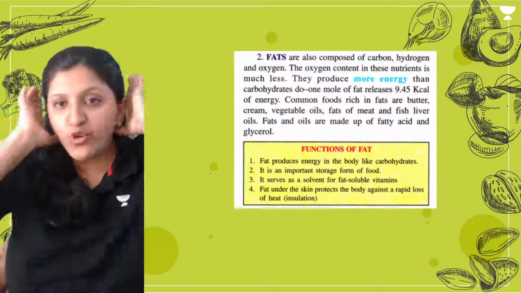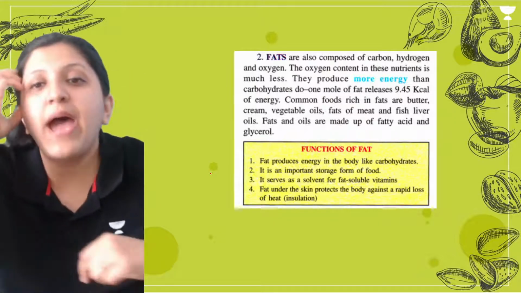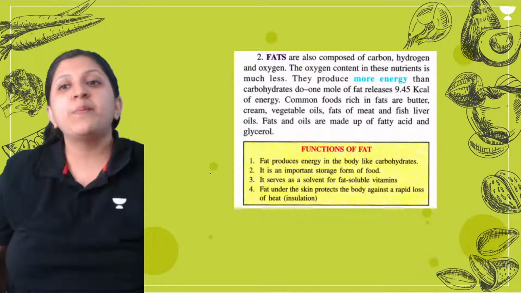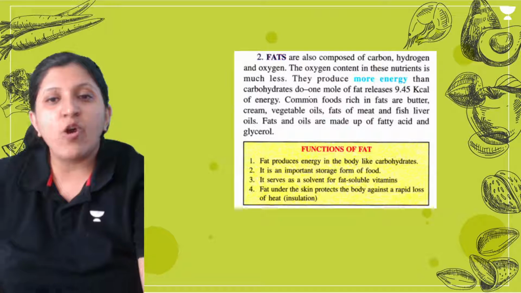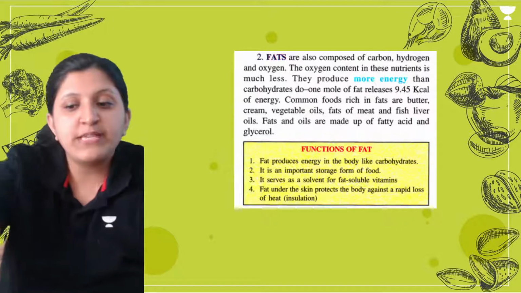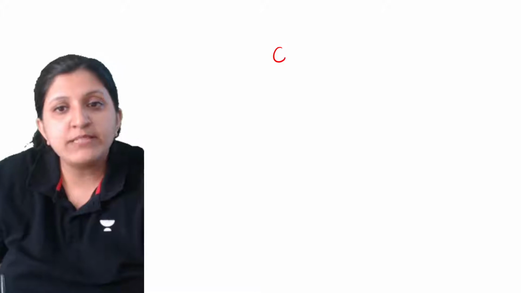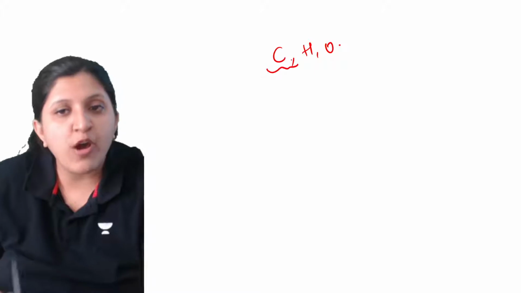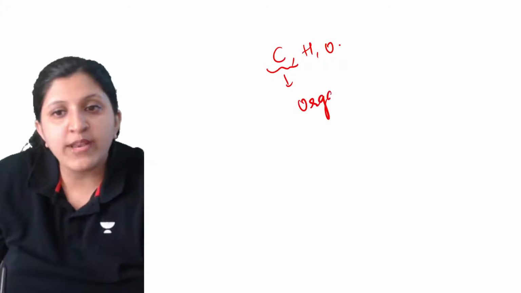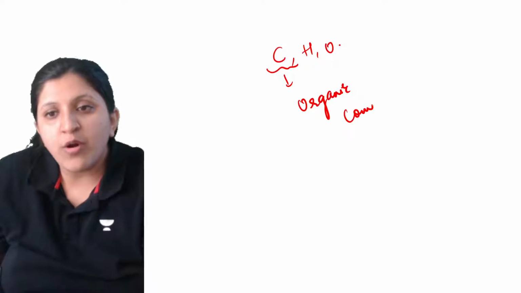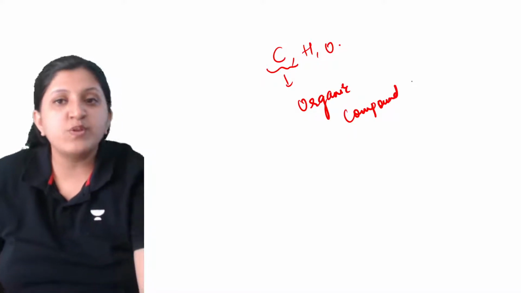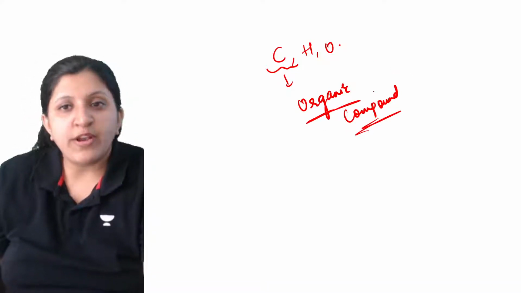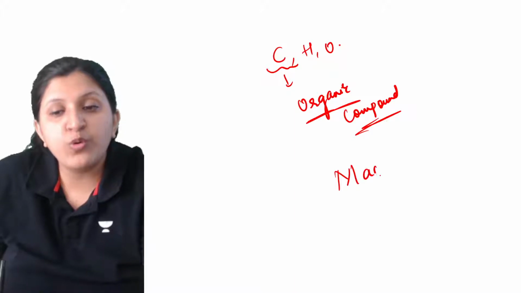All right, moving on to the next one. Fats are also composed of carbon, hydrogen and oxygen. Whenever carbon-based compounds are there, there can be hydrogen and oxygen. The carbon-based compounds we call organic compounds. Inorganic ones are also there, and those are actually the minerals. So these are organic compounds and these are macronutrients.